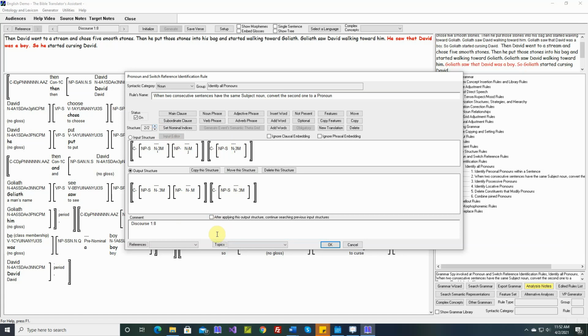So let's insert a comment here. Okay, these are sentences 1, 2, 3, 4, 5 and 6. Let's make a comment up front.